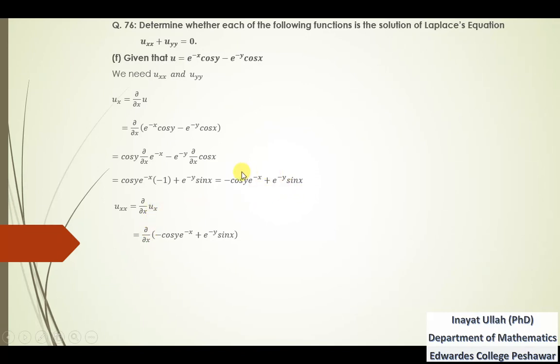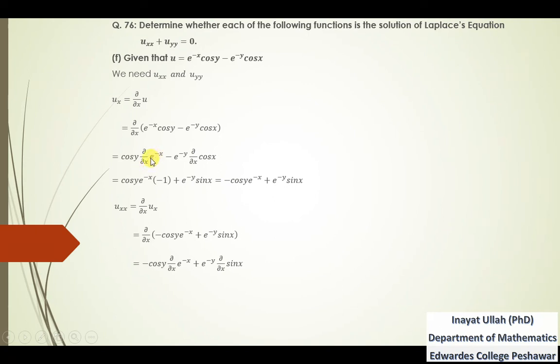This is ux, writing this ux over here, and with respect to x, minus cos y is constant and e^(-y) is constant. So that's why we have written minus cos y outside this derivative and e^(-y) outside this derivative.